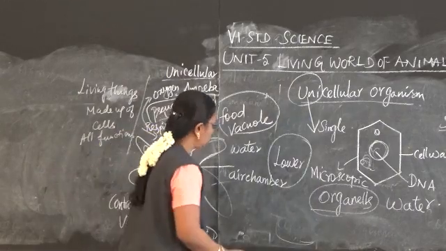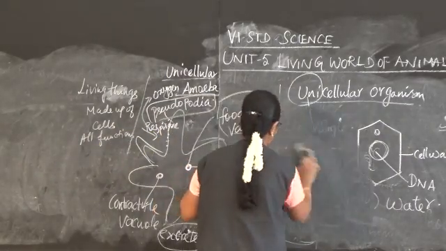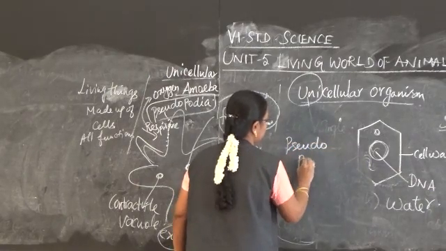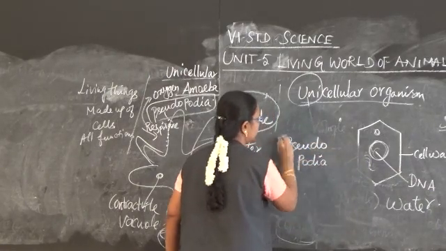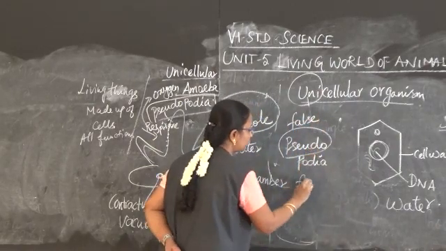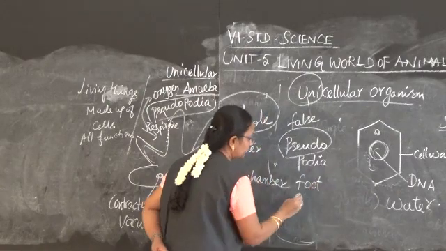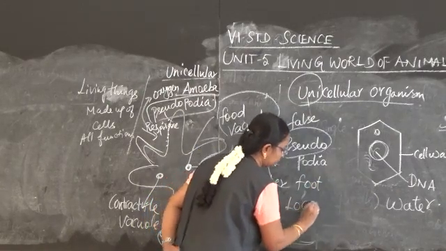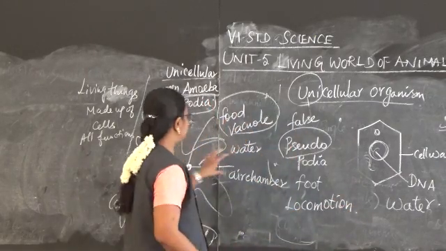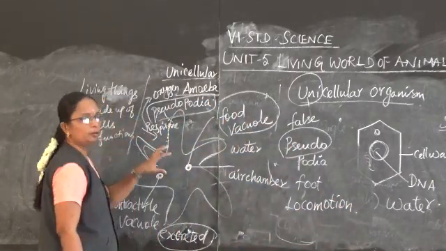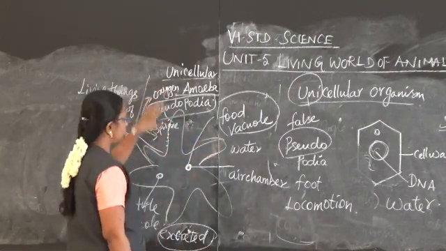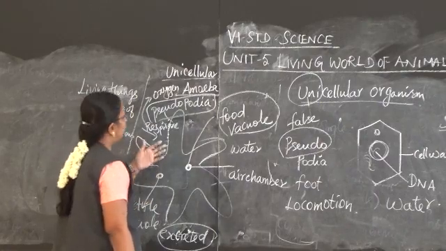What do you mean by pseudopodia? Pseudopodia is nothing but false foot. Pseudo means false. False foot. They help for locomotion. The false feet present around the body are helpful for the amoeba to move here and there. So this is about the structure of amoeba.